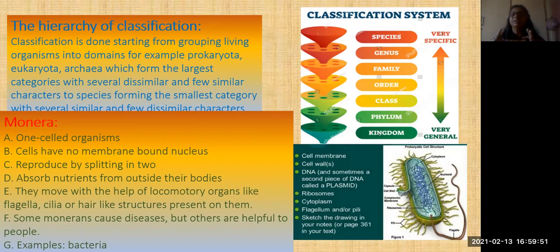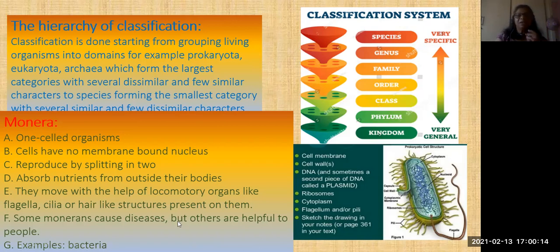That is the simple type of binary fission. Okay. And what are their food materials? They absorb the nutrients from outside their bodies. They can't prepare their own food. And they move with the help of a locomotory organ, maybe some flagellae or cilia or hair-like structure which is present on the body wall.